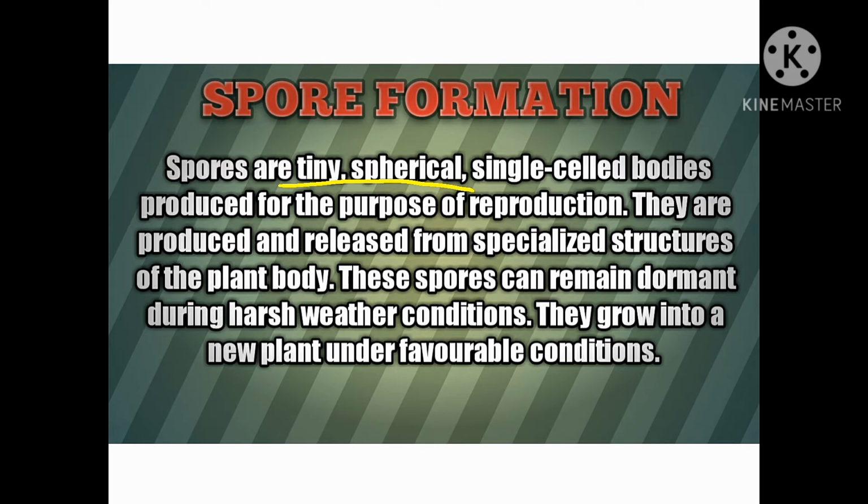In a rhizome there is a very different type of formation of leaves and so on, and on them there are spore-producing structures. These spore-producing structures become dormant in harsh weather, and they grow into a new plant under favorable conditions. When they like the climate and the conditions near them are fine, they grow properly. These are basically mosses, ferns and fungi.